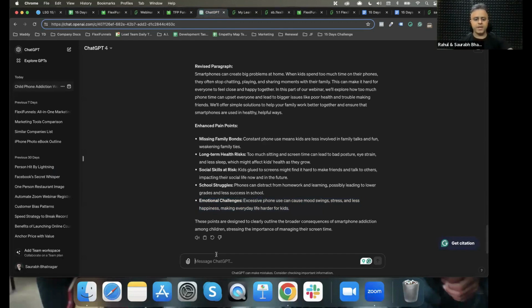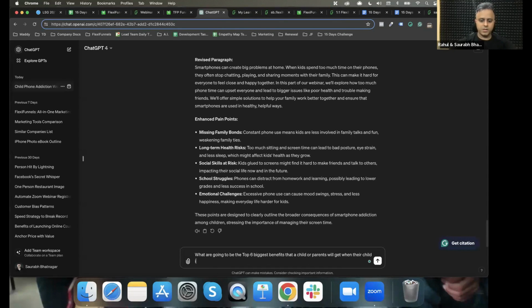Okay, let's go to ChatGPT and say, what are going to be the top 6 biggest benefits that a child or parents will get when their child is fully free of mobile phone addiction?